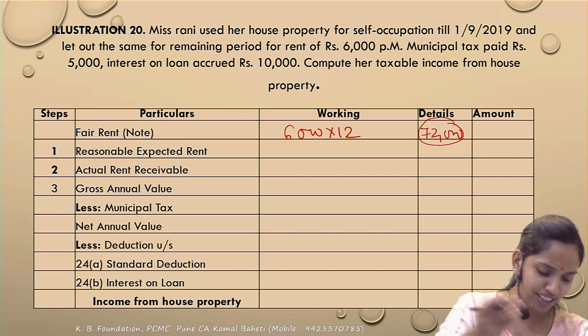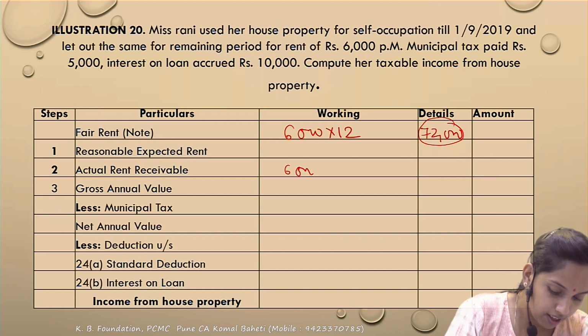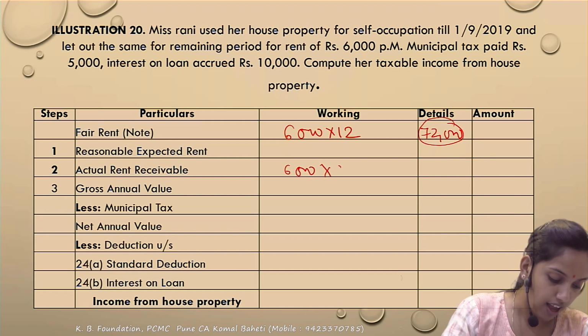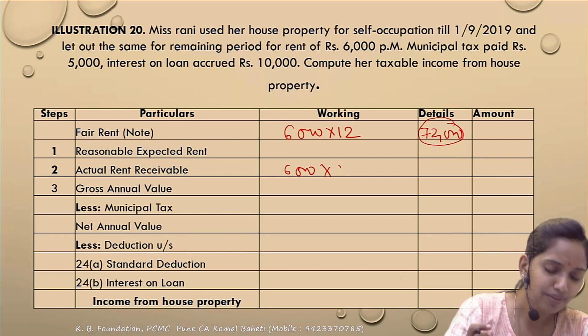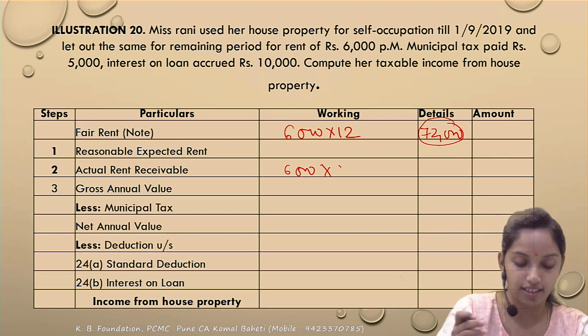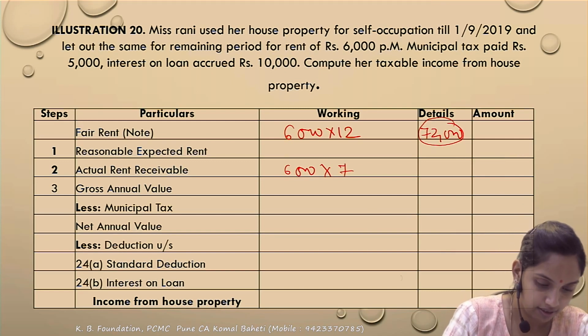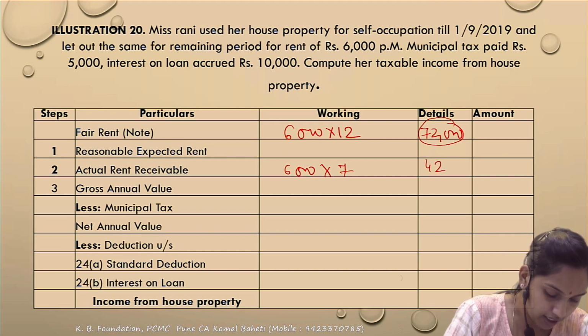But that is the crux. The remaining is very simple. Reasonable expected rent is 72,000. The actual rent is 6,000 multiplied by the months the property is let out, only from the 1st September. So September, October, November, December, January, February, and March. So it has been let out for 7 months. 42,000. So the gross annual value becomes 42,000.